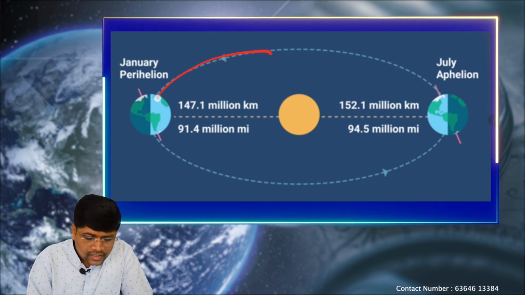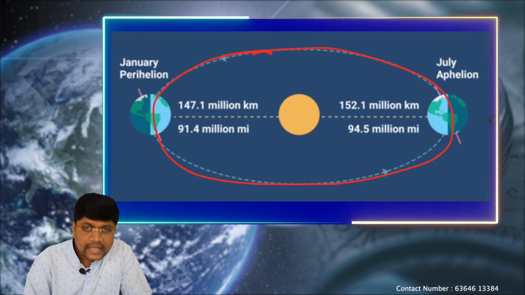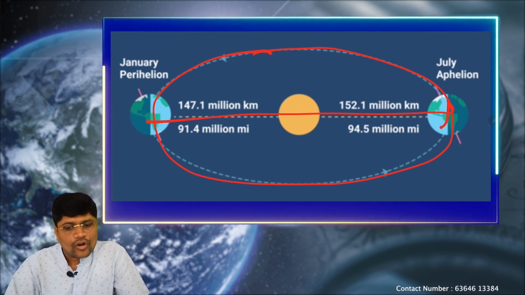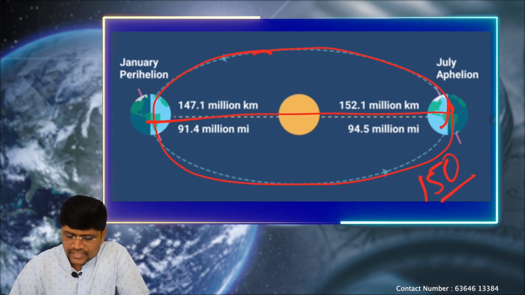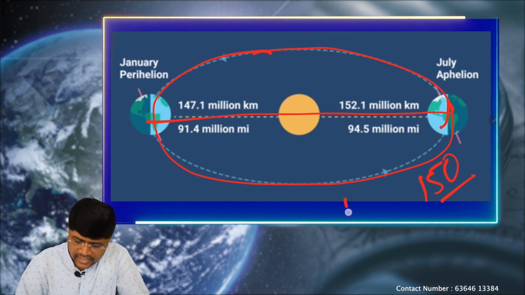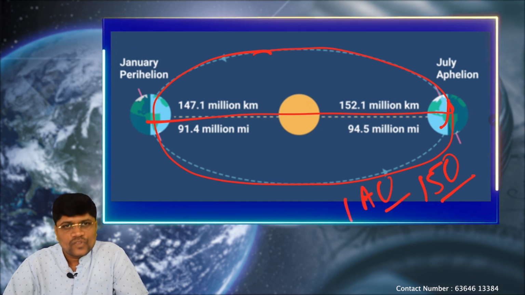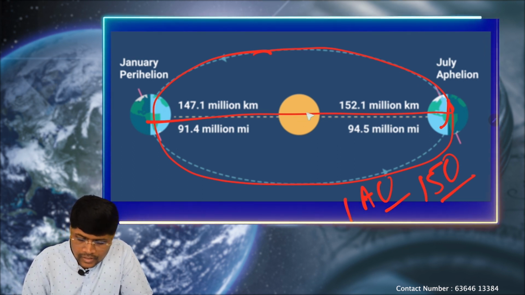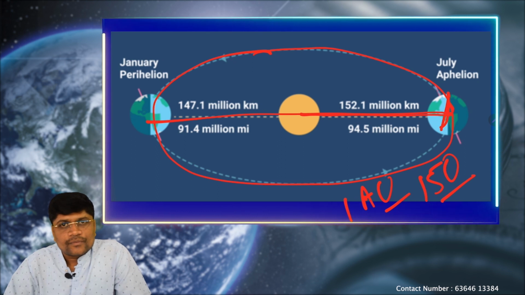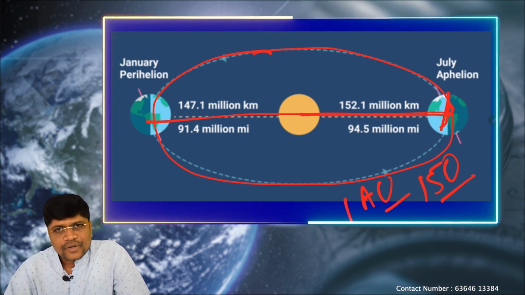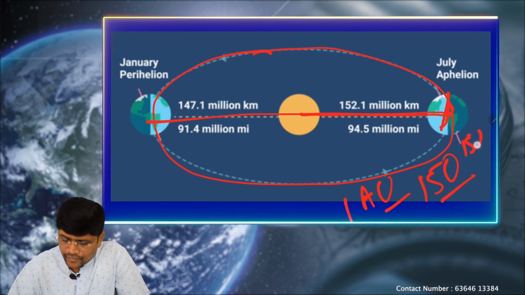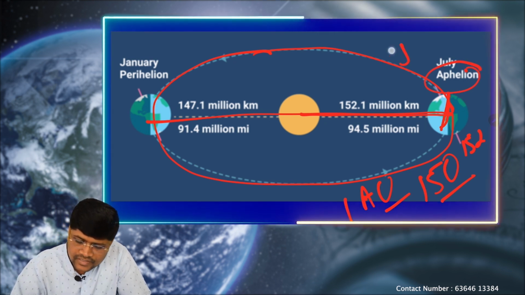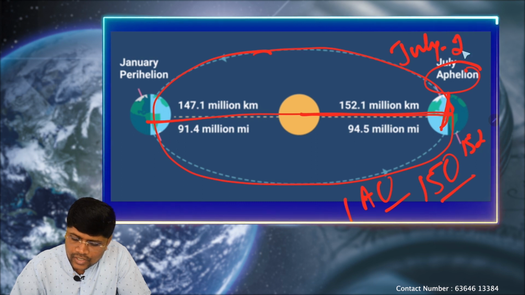We know that the earth is revolving around the sun in an elliptical orbit. That means the distance between the sun and earth is not constant. We know the average distance is 150 million kilometers, also called 1 astronomical unit. Next, when the earth is farthest from the sun, that is 152 million kilometers, we call it the aphelion. So aphelion appears on every July 2nd.